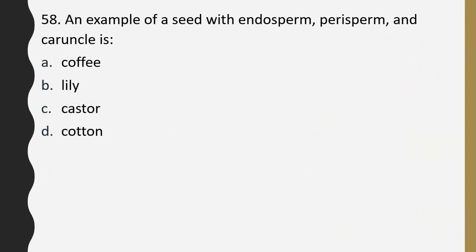Question number 58. An example of seed with endosperm, perisperm and caruncle is coffee, lily, castor, cotton. Example of seed with endosperm, perisperm and caruncle is. Correct answer is option C, castor.